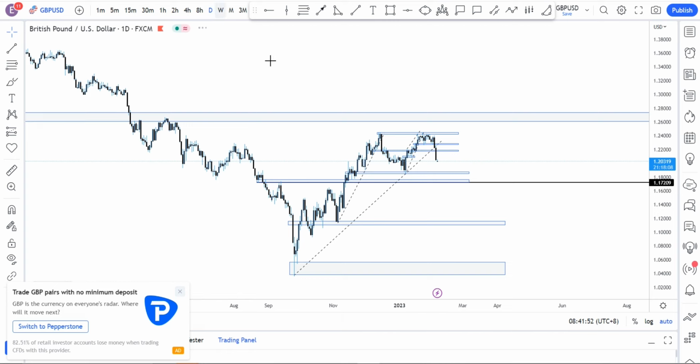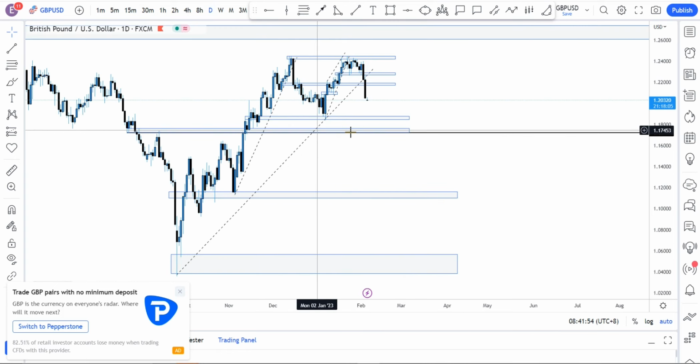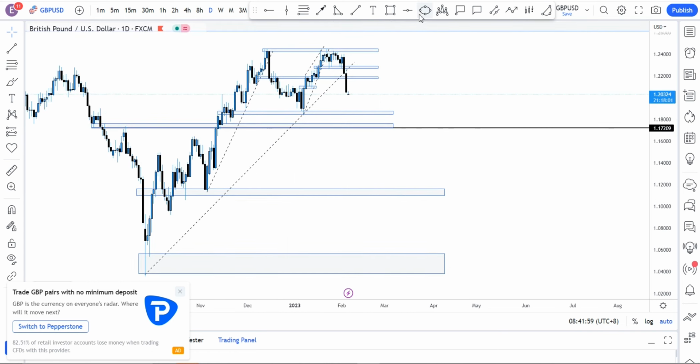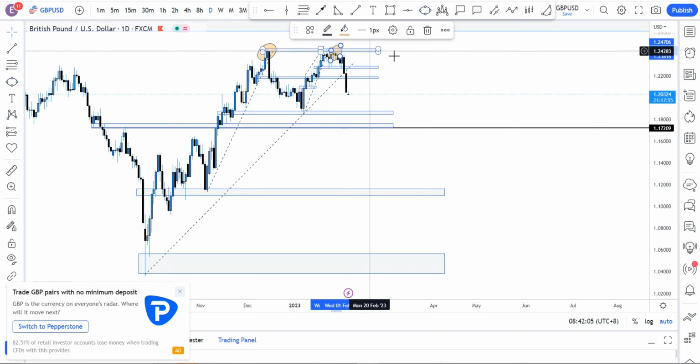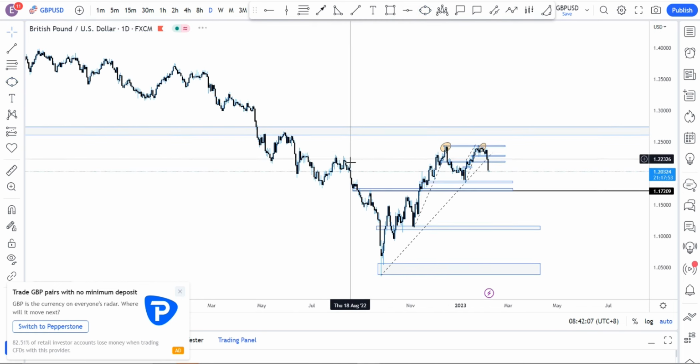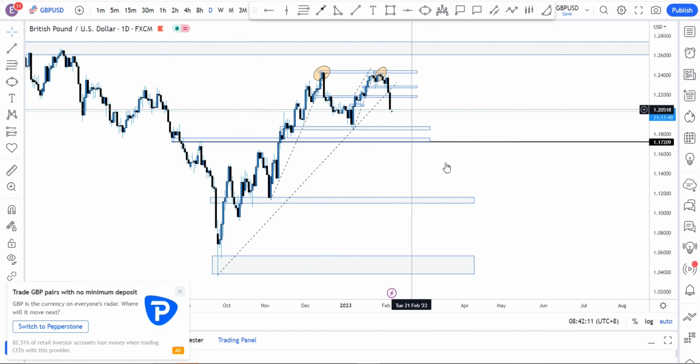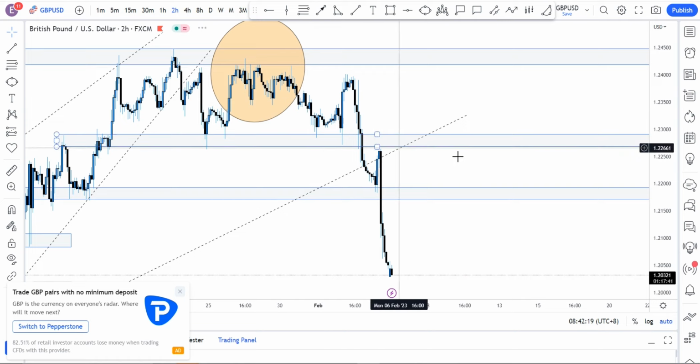If we look over here on the daily time frame, we could actually see there's a possibility we've made a double top. We made a very big double top here, and if this is happening in the higher time frame, then there's a possibility we might be coming back all the way to these regions. But first, high probability of price coming to retest 1.1750 is there.